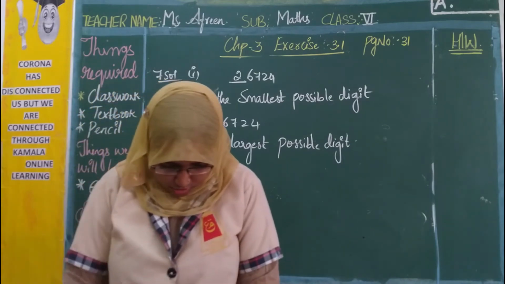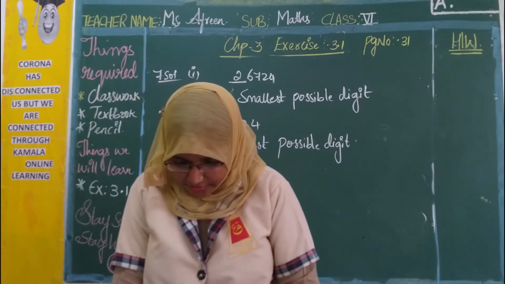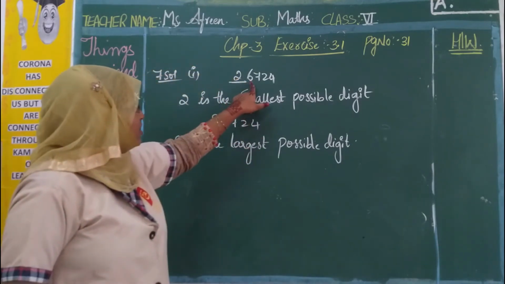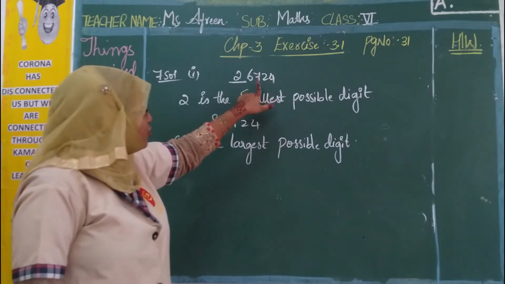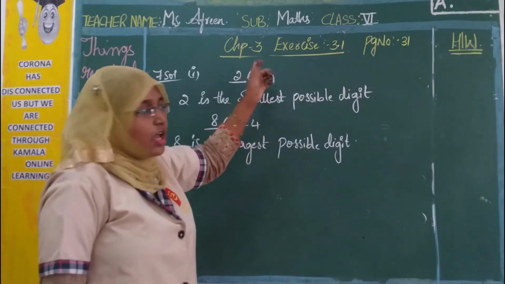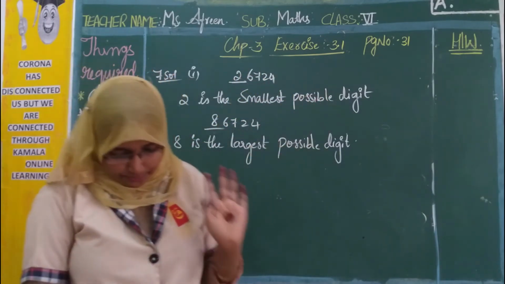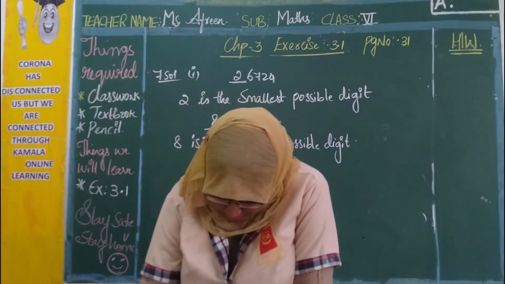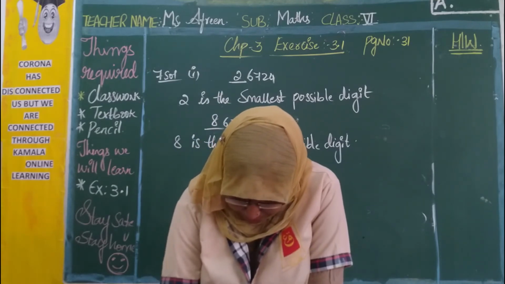Okay. So the same way you can go with the second and third one. First you add these values, whichever they have given. Then you check what number you need to add so that the result we got should be divisible by 3. Okay. So the same way you can go with the second one and third one.